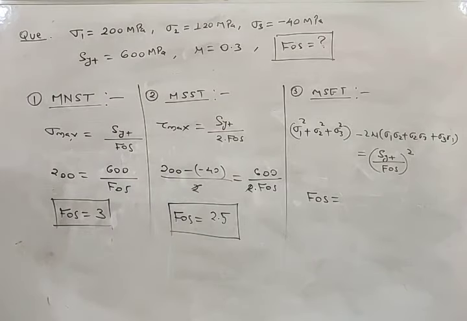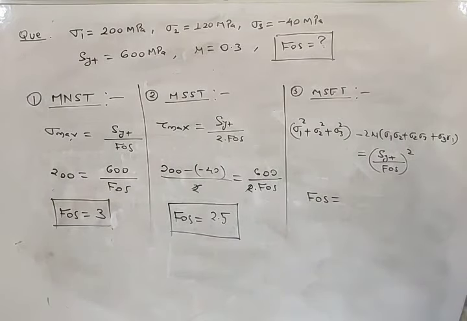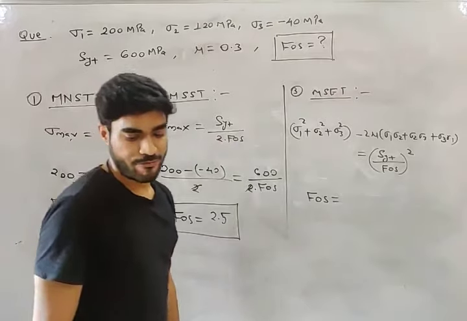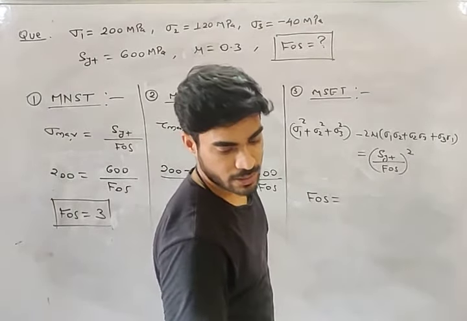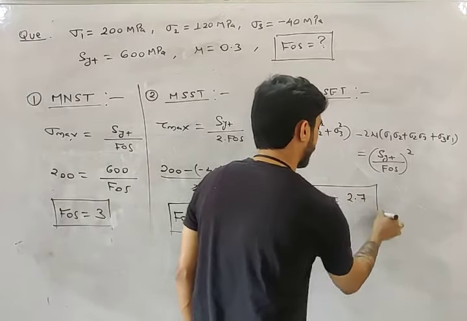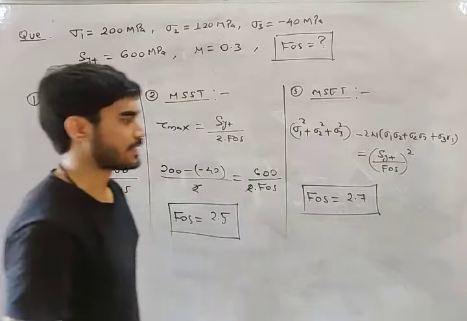What are you getting? Tell me what will be the factor of safety, my friends. Put the values and tell me what will be the answer. So the factor of safety is equal to how much? It should be 2.7. Okay, factor of safety will be equal to 2.7, my friend.